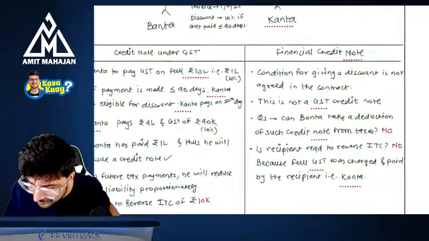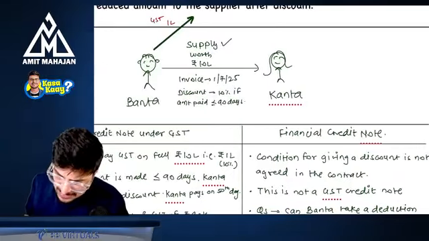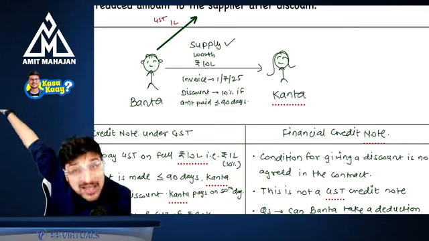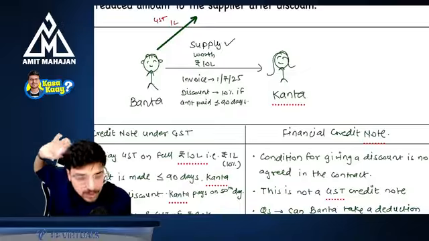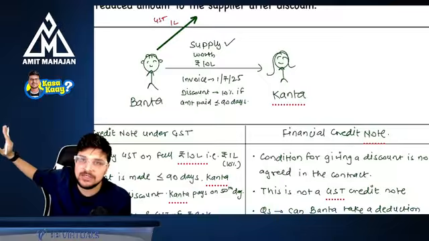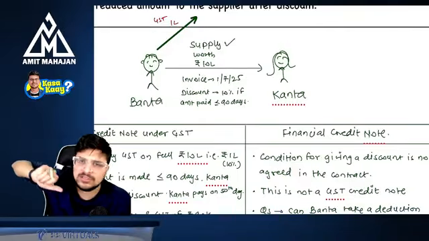But there is some financial credit note as well. Now, what is the meaning of financial credit note? Say, for example, in case of Kanta and Banta, it was not agreed that there will be some discount. This discount is not linked to any invoice. Now, please try to understand, there is no agreement between Banta and Kanta for the discount.